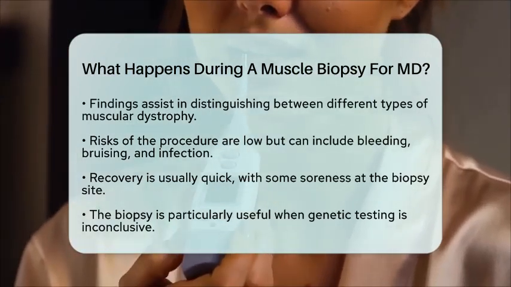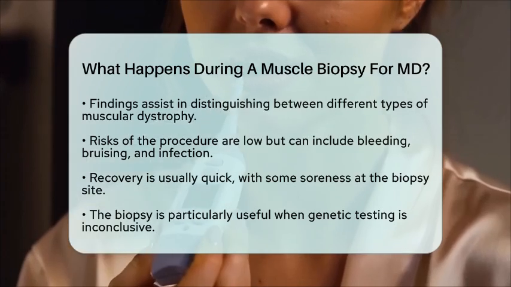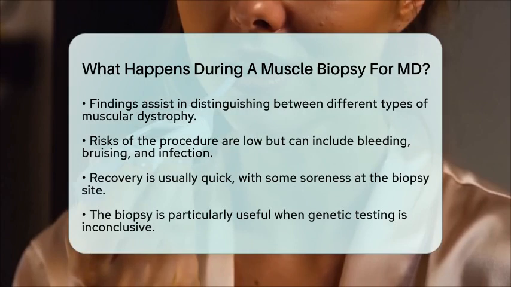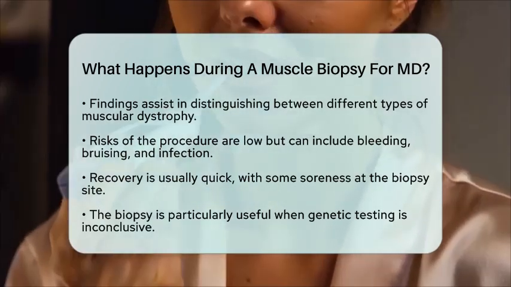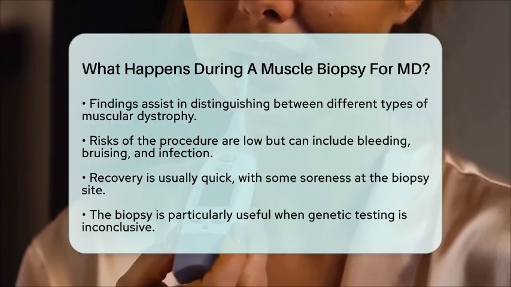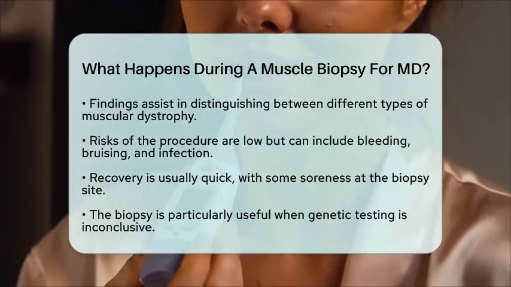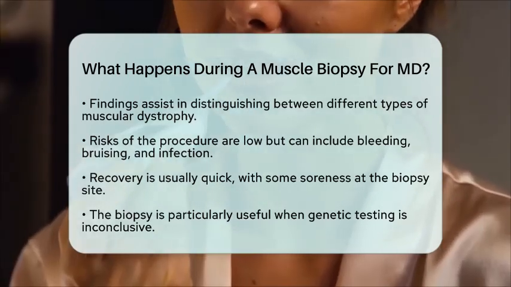In summary, a muscle biopsy for muscular dystrophy involves the surgical removal of a small muscle sample under local anesthesia. This sample is then analyzed in a lab to identify changes in muscle tissue and protein expression. This procedure is especially valuable when genetic testing is inconclusive or when a precise diagnosis is needed to differentiate among various muscle diseases.